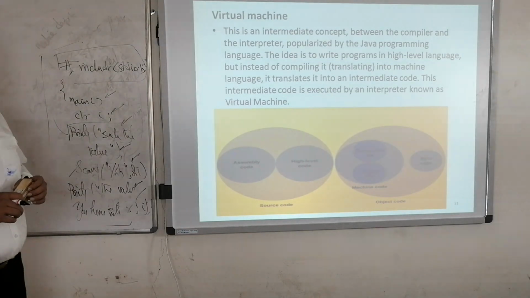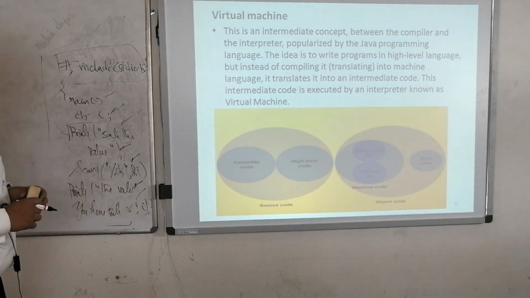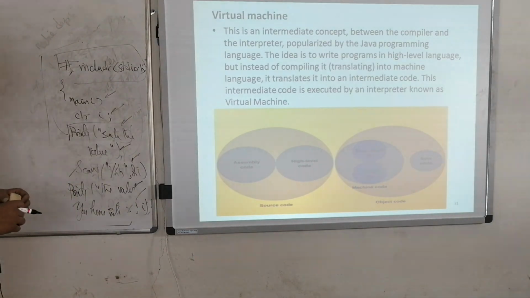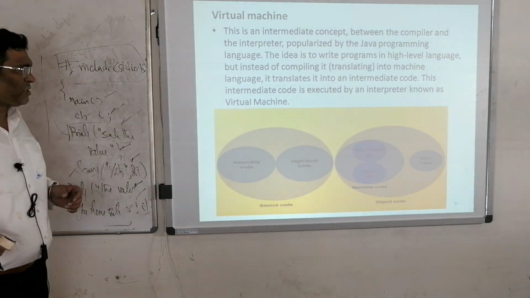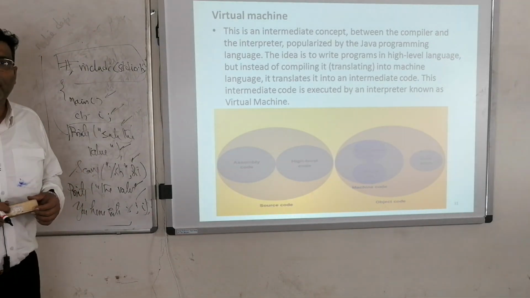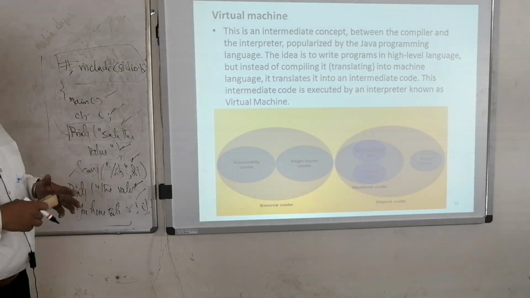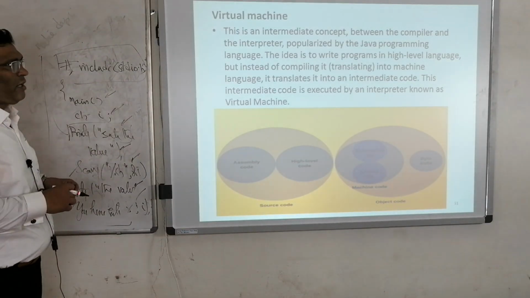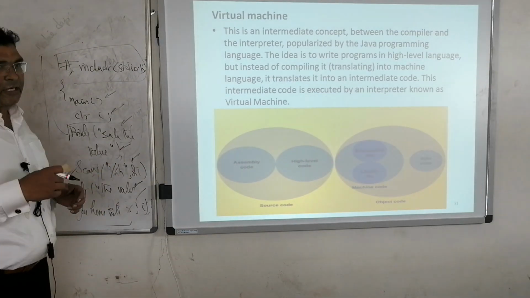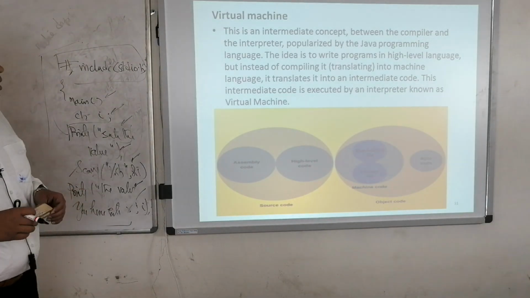This is an intermediate concept between the compiler and the interpreter, popularized by Java programming, which you are going to learn in your next semester. So in programming languages we are seeing different languages. We have seen C, C++, and then we are going to see Java and how it is run. In Java, the idea is to write a program in a high level language, but instead of compiling or translating it into machine language, it translates into intermediate code. This intermediate code is executed by an interpreter known as the virtual machine.